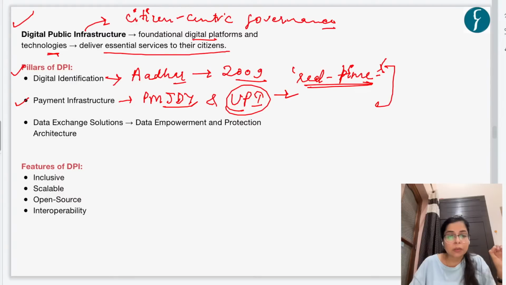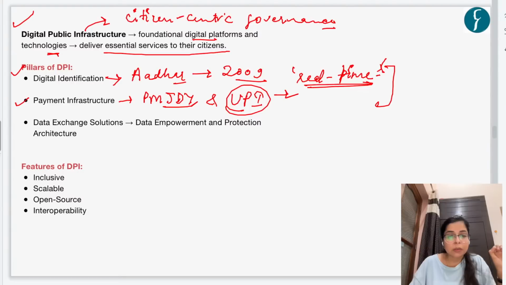Okay. And what is the second feature? The second feature is that this DPI should be scalable. See, these technologies are prone to change and development. So this system should be scalable. That is, first of all, it should be able to take the load of increasing traffic or increasing users. That is, when the users are increased, then the quality should not be compromised. Okay, this is the first thing. And the second thing is that it should be adaptable.